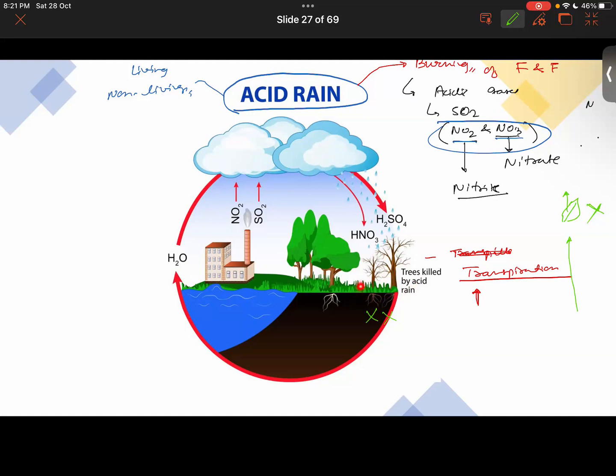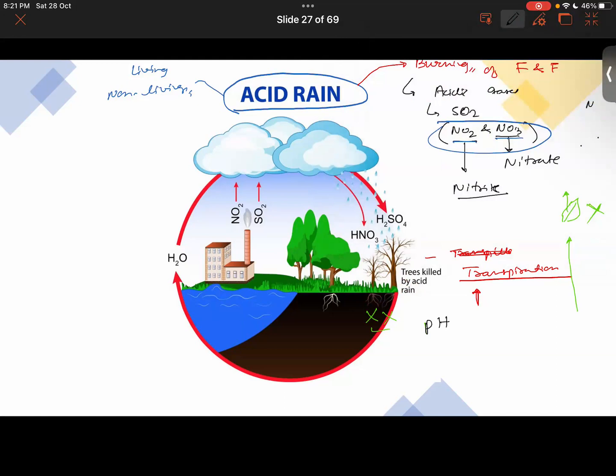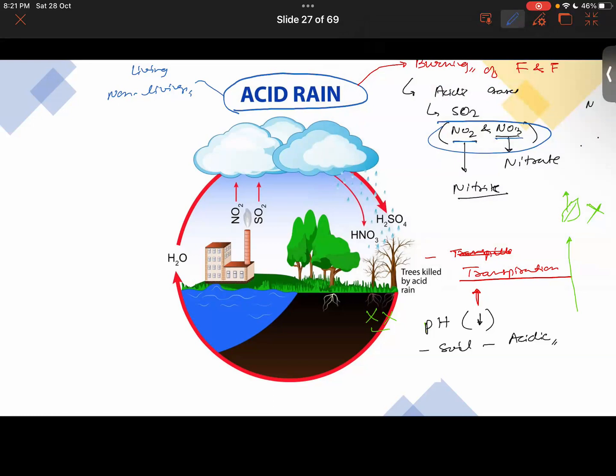Also, it's not just the plants but also the soil that is impacted by the acid rain, because now the pH value of the soil will be lowered. The soil will become acidic. But we know that for a crop to grow in a proper way, the soil actually needs to be neutral.